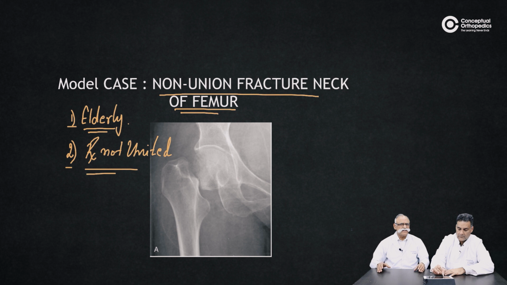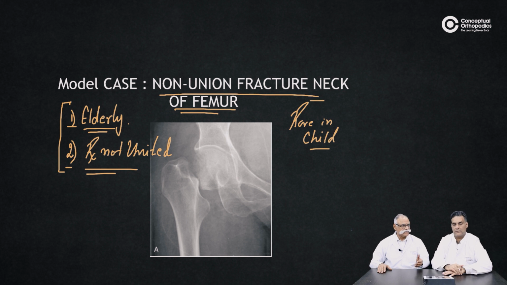It's rare to see a non-union of a neck of femur in a child. So most of the time you get a patient of non-union of femur who is either an adult who has been already treated and the fracture is not united, or patients who have been left untreated in the elderly age group. They have one or the other neglect at either end.